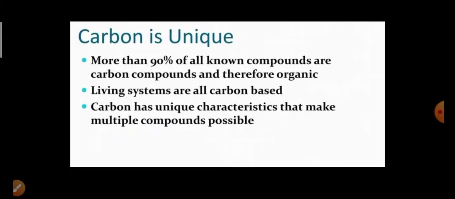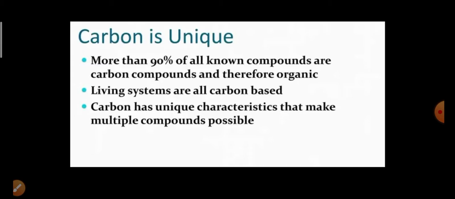Now, carbon is unique. More than 90% of all known compounds are carbon compounds and therefore organic. Whatever you can see with your naked eyes, your clothes, the material which you are eating, the paint we apply on the wall, the cement and each and everything, these are known as organic compounds.